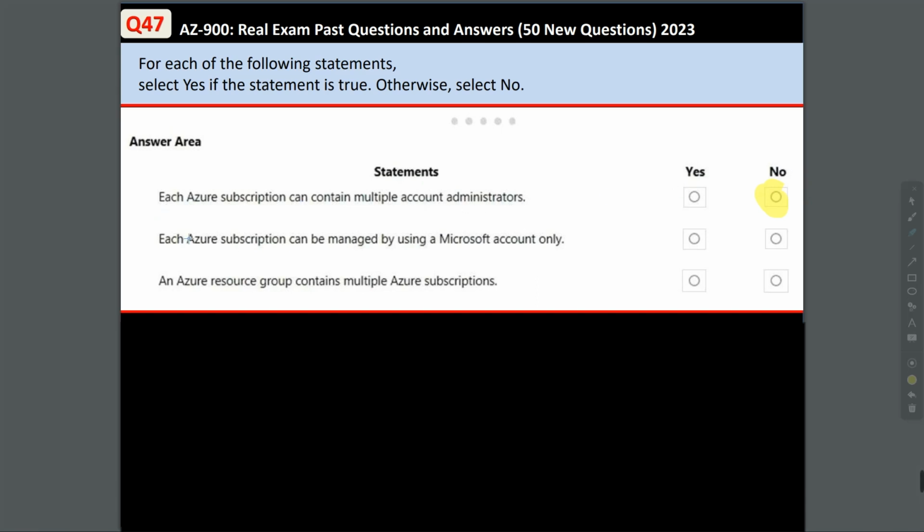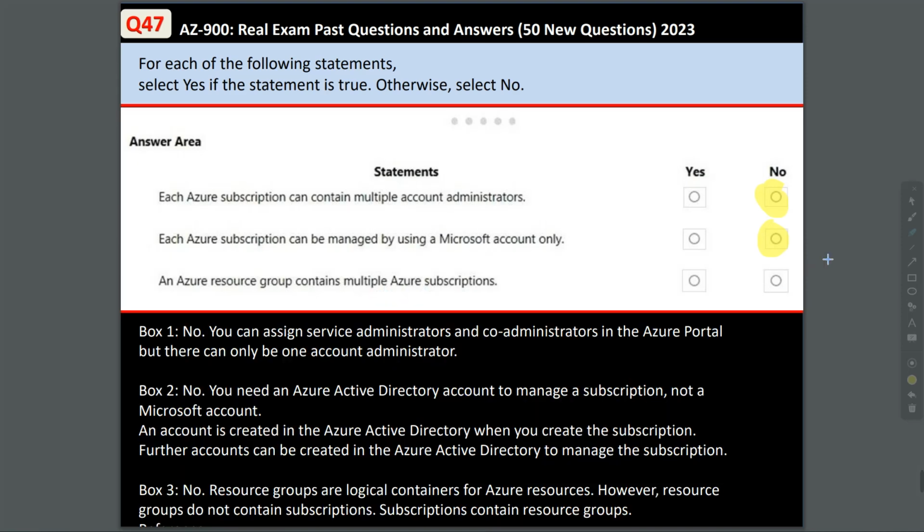The second statement. Each Azure subscription can be managed by using a Microsoft account only. You need an Azure Active Directory account to manage a subscription, not a Microsoft account, so no, this statement is not correct. And the third statement, an Azure resource group contains multiple Azure subscriptions. No, resource groups are logical containers for Azure resources. However, resource groups do not contain subscriptions, so this statement is not correct.